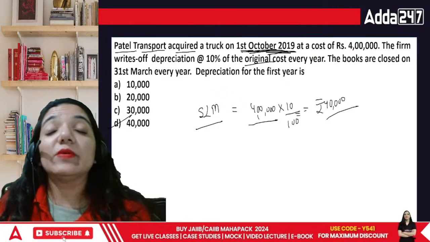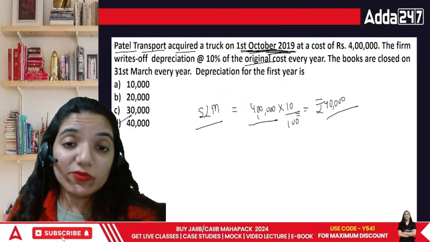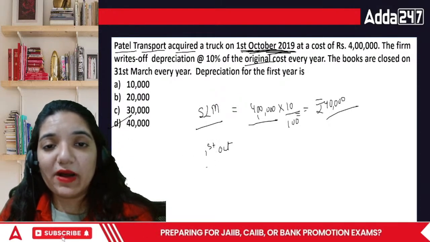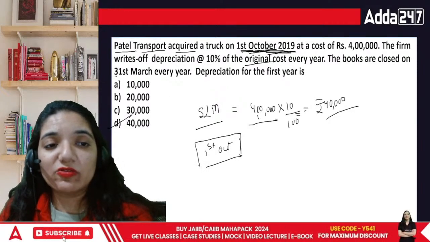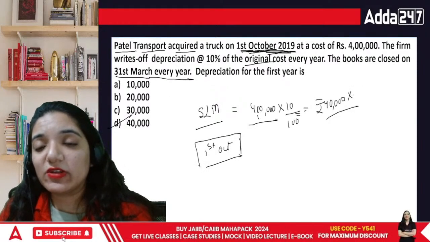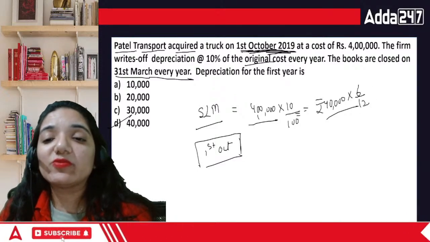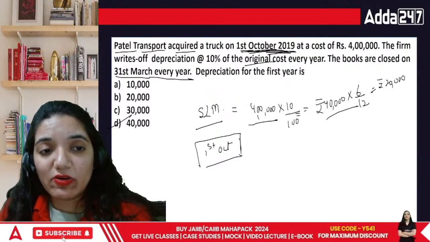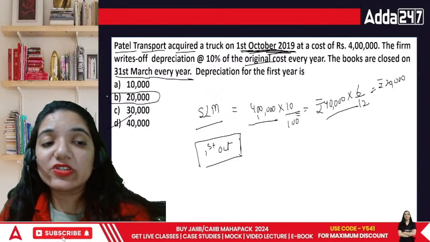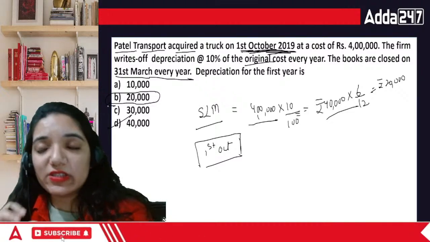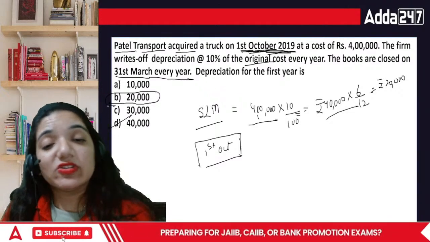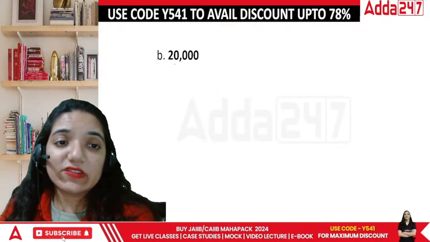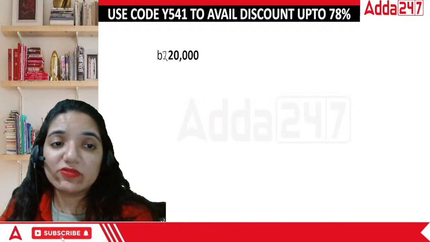No. The particular asset was bought on 1st of October. If you have bought it on 1st of October, that means half a year has already passed, because our books of accounts are closed on 31st of March. That means this 40,000 has to be multiplied by 6 by 12. So technically my amount is rupees 20,000 of depreciation for the first year, everyone. Only for the first year, because in the first year we bought it in between. So it is used for 6 months, and then it is continued further. So in the first case, it is rupees 20,000.